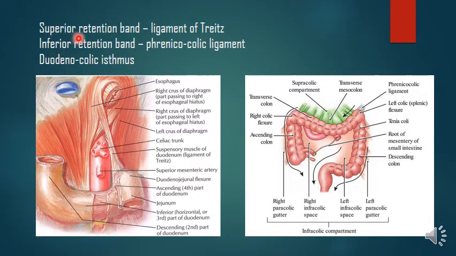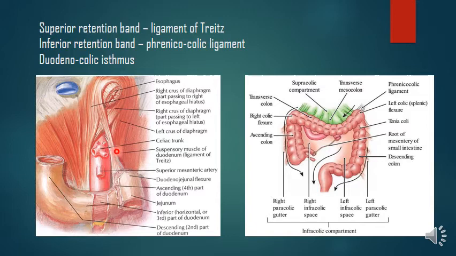Now, what is this superior retention band? This is also called the ligament of Treitz. So in this image, this is the caudal part of the duodenum, which is derived from the cephalic limb, and this is the jejunum. So the dorsal end of the cephalic limb here is going to form the future duodenojejunal flexure. This is the duodenum and this is the jejunum. So this duodenojejunal flexure is anchored to the body wall. You can see this band which is anchoring it to the body wall